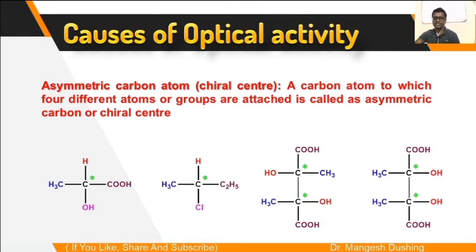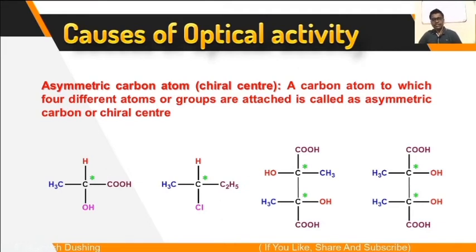But even though this compound contains 2 chiral centers, it is optically inactive. So the presence of an asymmetric carbon atom or chiral center is an indication of an optically active substance, but it is not compulsory; there are compounds which contain chiral centers but are optically inactive. And there are some compounds which don't contain a chiral center or asymmetric carbon atom, but are still optically active. So only one criterion is there for being optically active or inactive.